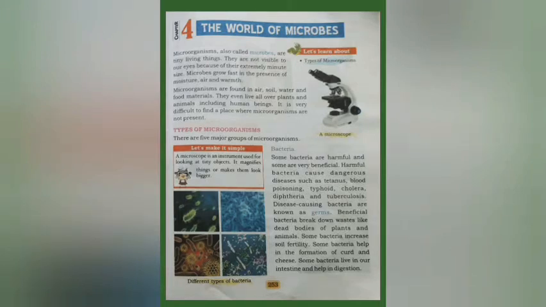Types of microorganisms. There are 5 major groups of microorganisms. First, bacteria. Some bacteria are harmful and some are very beneficial. Harmful bacteria cause dangerous diseases such as tetanus, blood poisoning, typhoid, cholera, diphtheria, and tuberculosis. Disease-causing bacteria are known as germs.